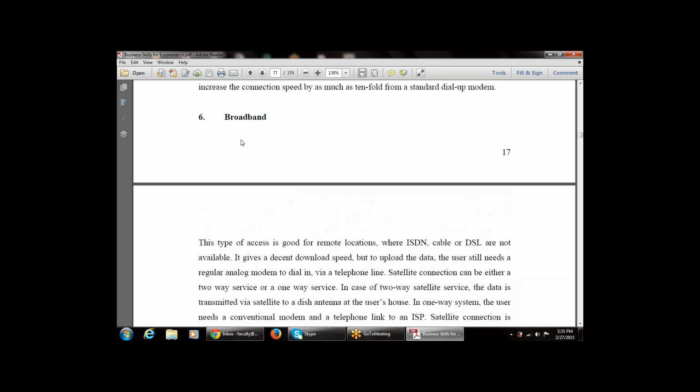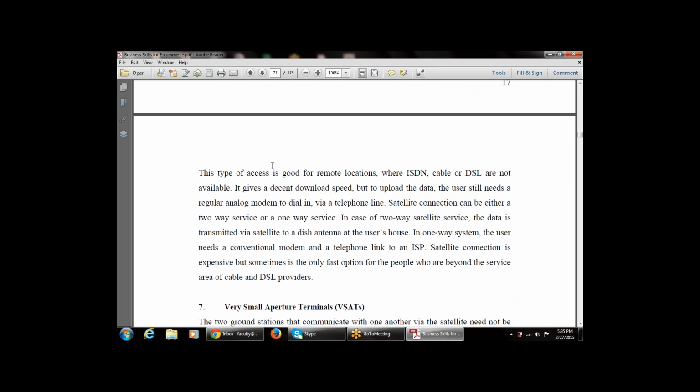So this is the broadband. Whenever we use the broadband, it is more familiar and better than ISDN or DSL because those are very costly. The best example of satellite broadband is satellite communication. The satellite gives the data to the dish antenna at the user's house. In a one-way system, it uses a conventional modem and a telephone line to link to an ISP. Satellite connection is expensive, but sometimes it is very reliable for the people who do not have access to cable modem or DSL providers.